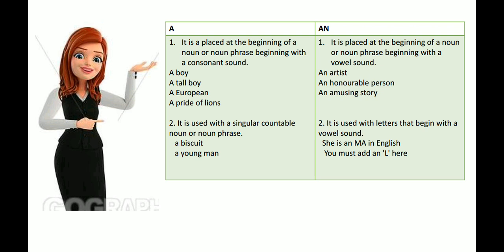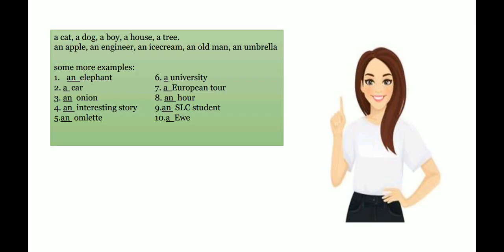For example, she is an MA in English. You must add an L here. So in these letters, M A and L, we used an because it begins with a vowel sound. I think you are clear that we have to use an with the words which sound like a vowel. That means first you have to know the correct pronunciation to use a or an. Okay, let's see more examples to be more clear.